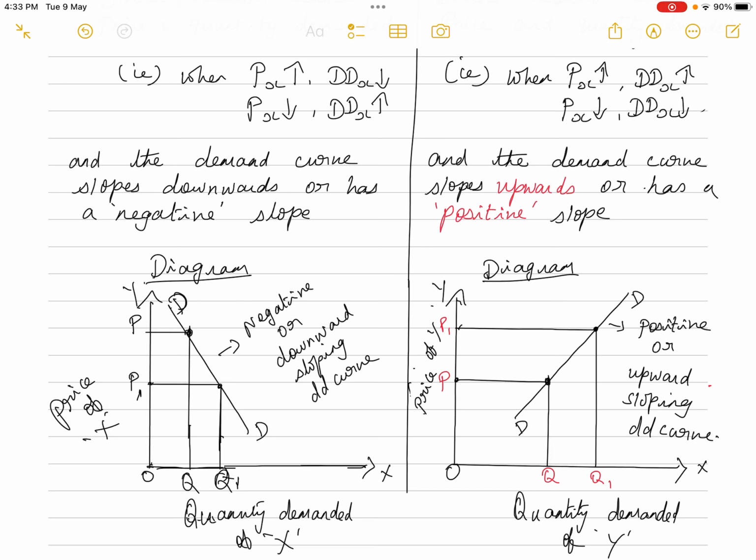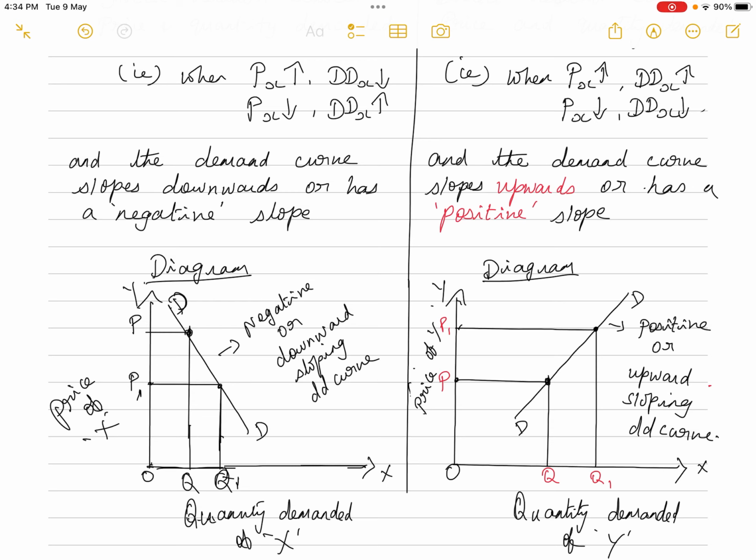You can see in this diagram, when the price of the commodity was OP, then the quantity demanded happens to be OQ. When the price of the commodity increases to OP1, then instead of decreasing, the quantity demanded has increased to OQ1. So you are seeing an upward sloping or positive sloping demand curve.